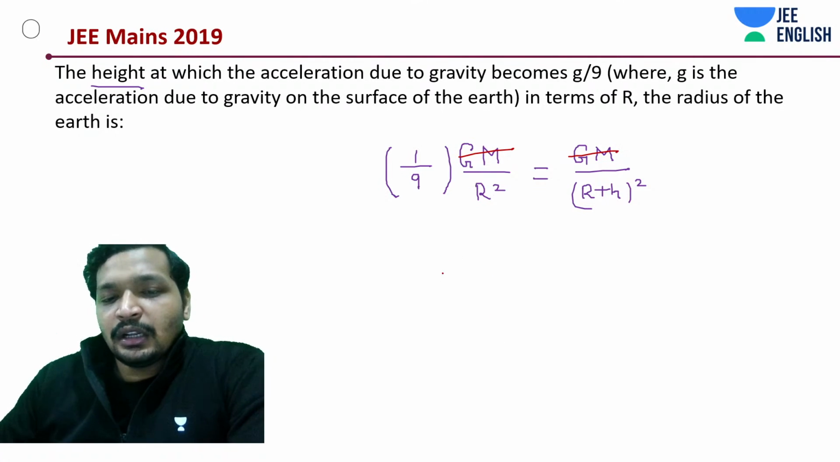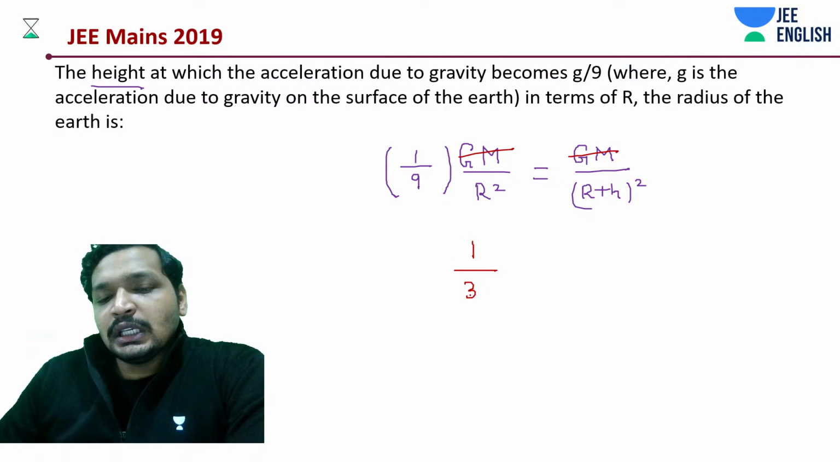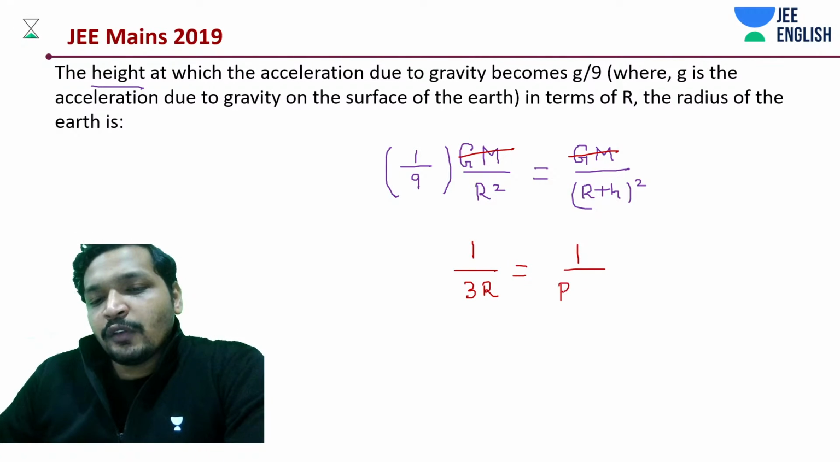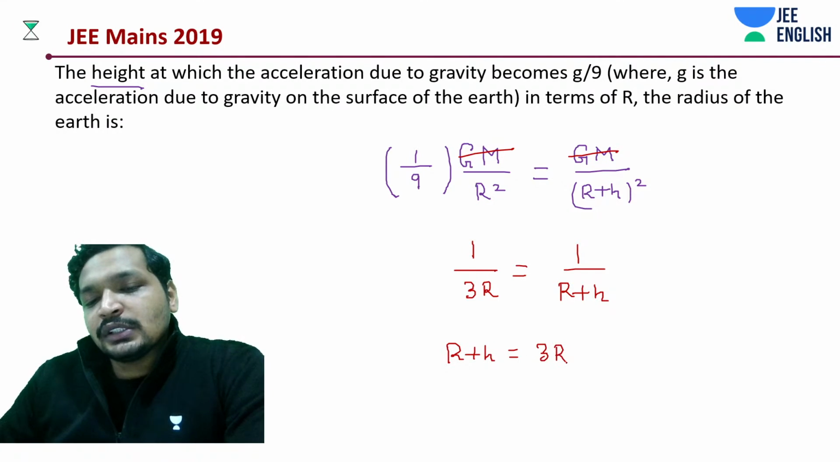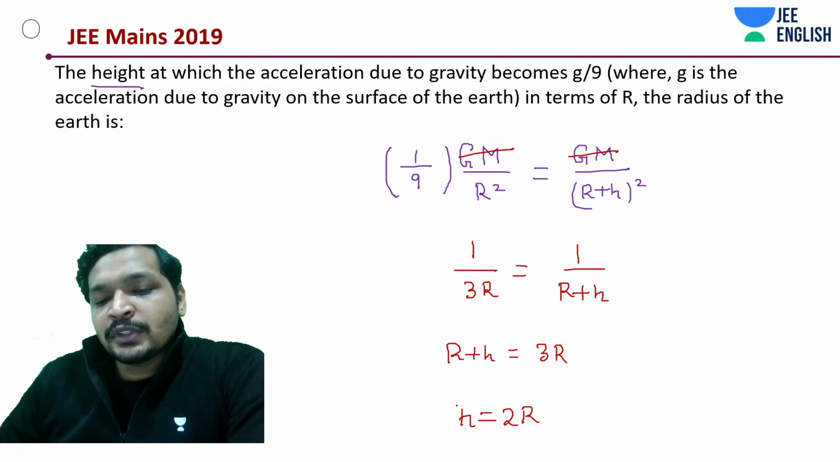If I take root on both sides, what would we have? 1 by 3R is equal to 1 by (R plus h). R plus h comes out to be 3R. That means here h is how much? 2R. Really simple problem, students.